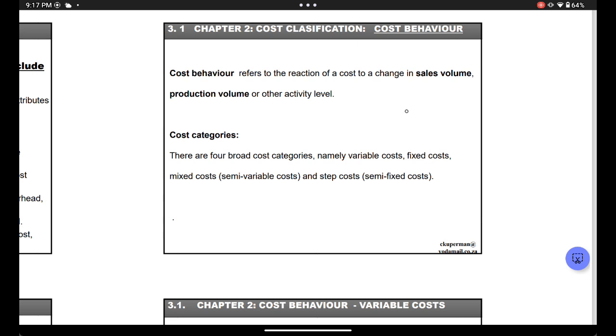So if you picture a business, right, and you're producing products, if you bring in another machine, there's something going to happen to the cost of making that product, right? If you're bringing a more high-end machine, it's going to be more expensive, right? The products you manufacture in the machine are going to be more expensive. That will make costs go up, right? So the behavior of cost, what will happen? It'll make costs go up. If you bring a machine that actually saves energy, actually produces more products efficiently, costs will go down. So the behavior of costs will go down.